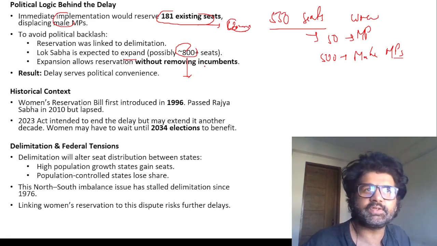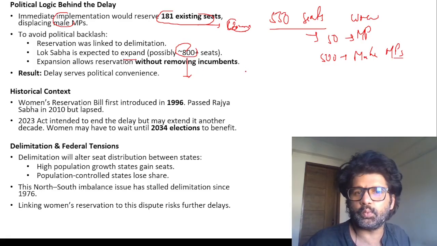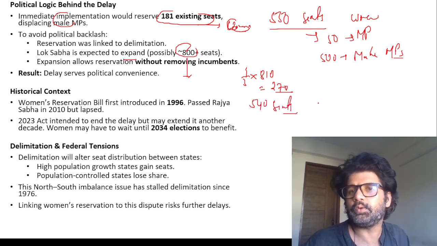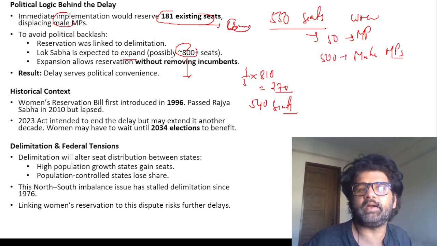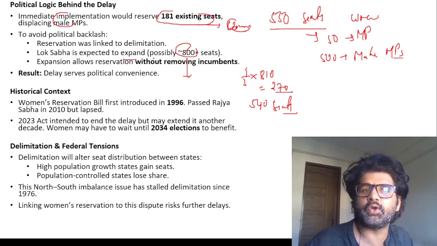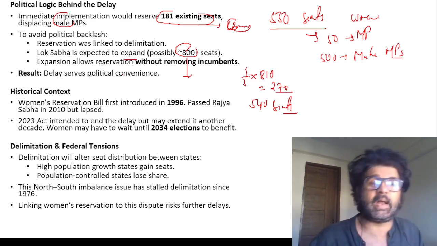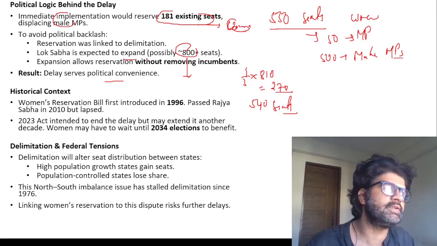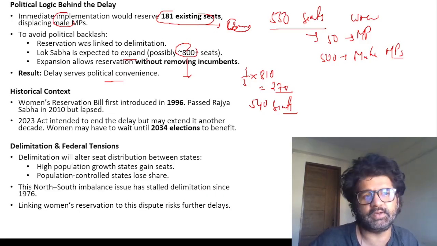So let's take a number which is easier for calculation: one third of 810 seats. So 270 seats go to women. Even then there will be 540 seats for men. So the number of male MPs will not be impacted if the Lok Sabha expands. That's what this article is saying. And the delay serves political convenience, with reservation linked to delimitation. It's like the government is saying we want to do this, but then there are certain conditions.